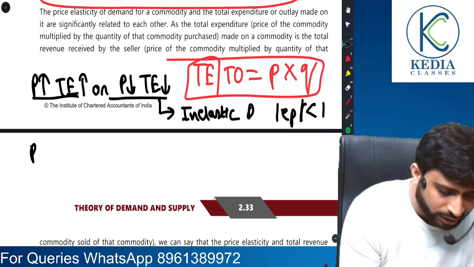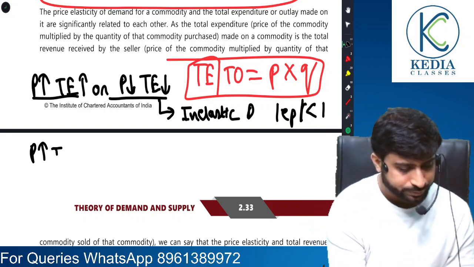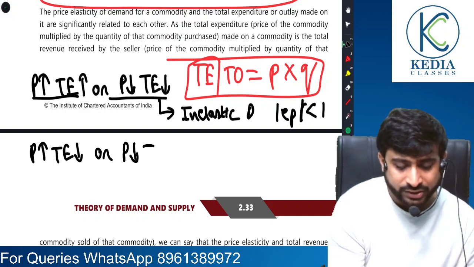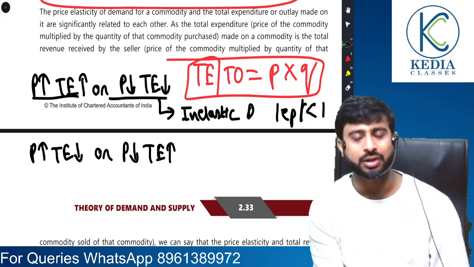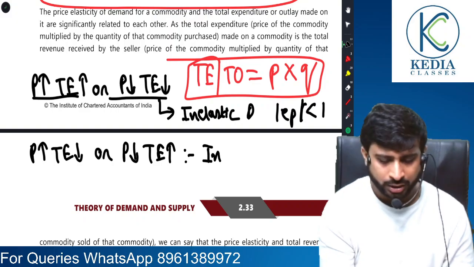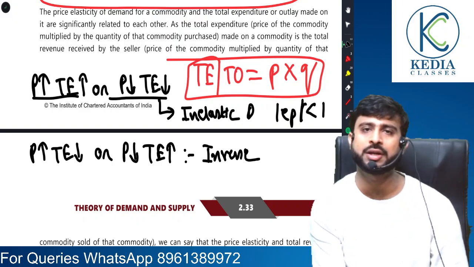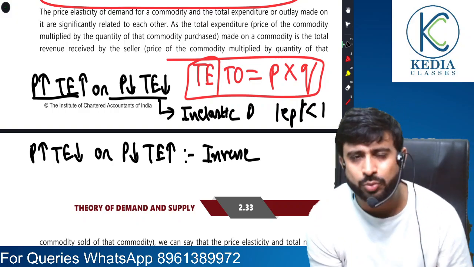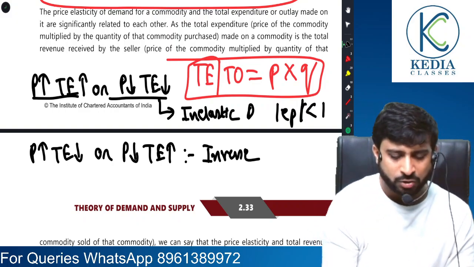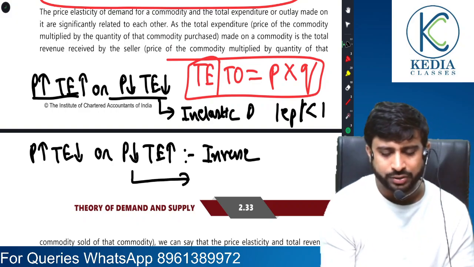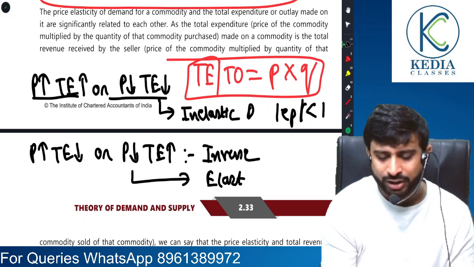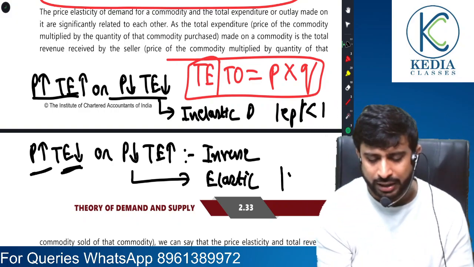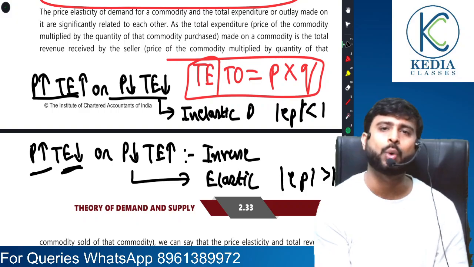But suppose there is an inverse relationship. So a rise in price has resulted in a fall in total expenditure, or a fall in price has resulted in a rise in total expenditure. Don't you see an inverse relationship here? Yes sir, we do see there is an inverse relationship here. Friends, when you notice this kind of inverse relationship, guess which world you are in? Then you are in the world of elastic demand. So whenever you see an inverse relationship between price and expenditure, that is a case of elastic demand. The value of elasticity will be greater than 1.